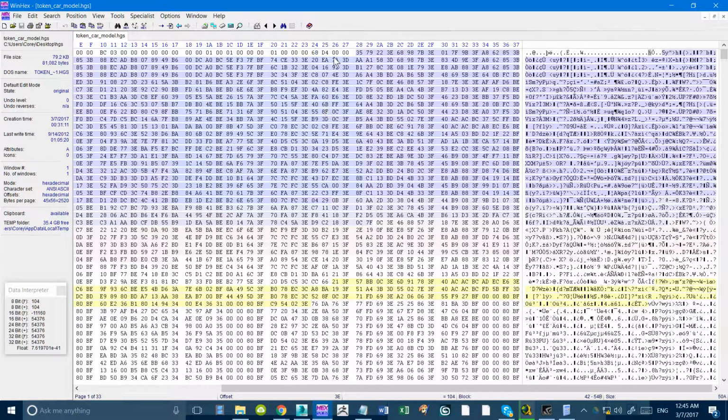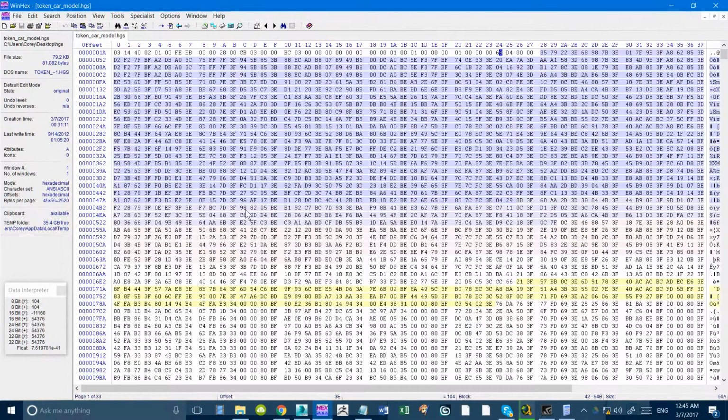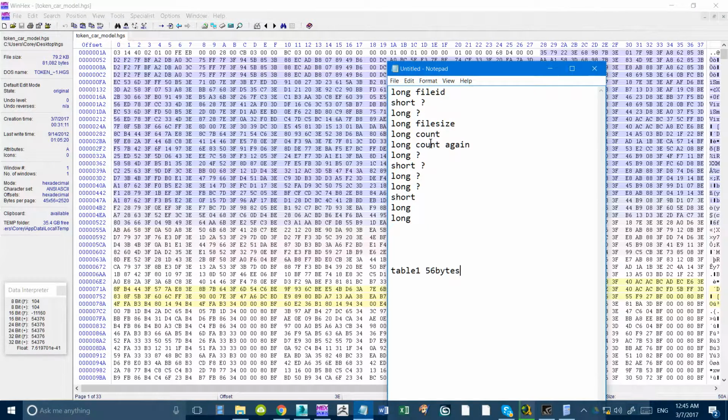Yeah. So now let me just go back a little bit more, because I did not finish filling that stuff out. So let's see here. Where did I leave off? I had a short, a long, another short, a long, and then I think I stopped.